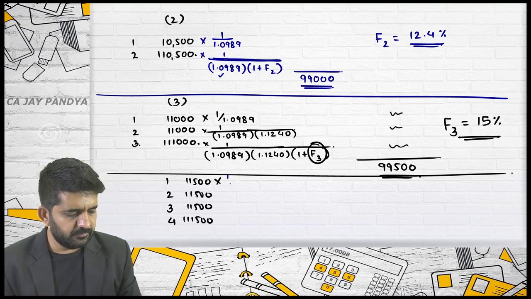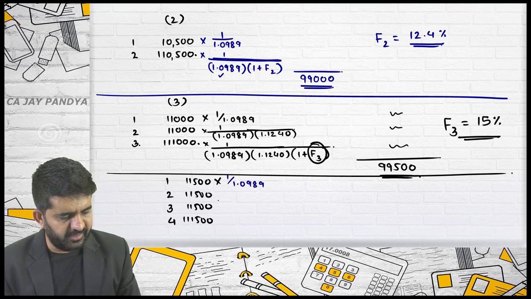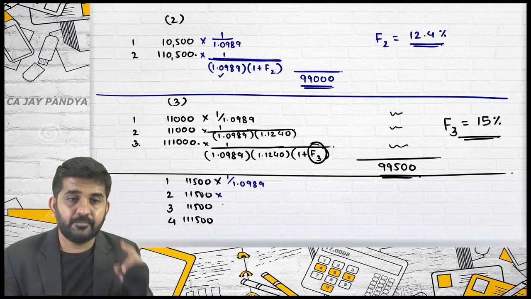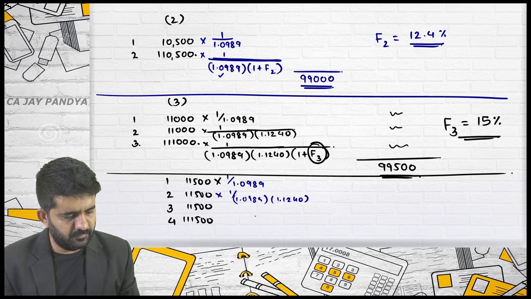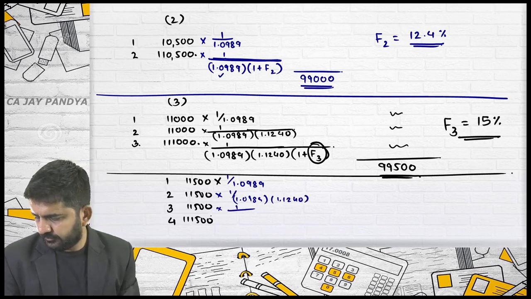Sir, here also 1 divided by 1.0989. Second year? 1 divided by 1.0989 into 1.1240. Alright. Third year? 1 divided by